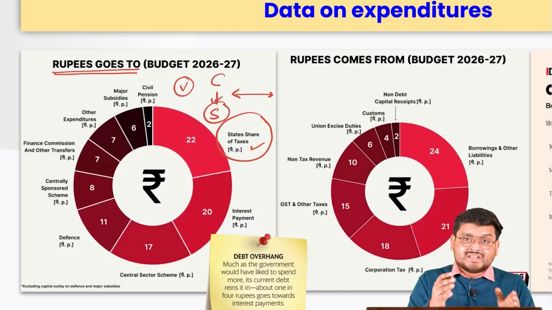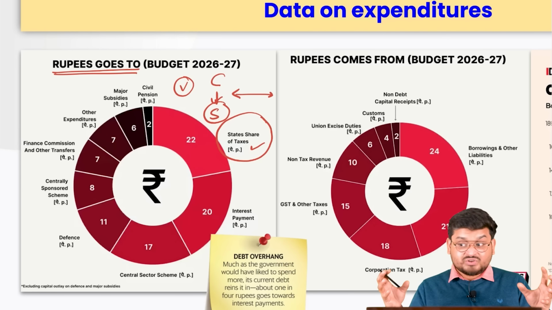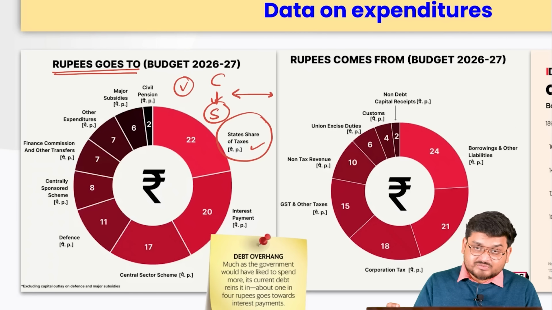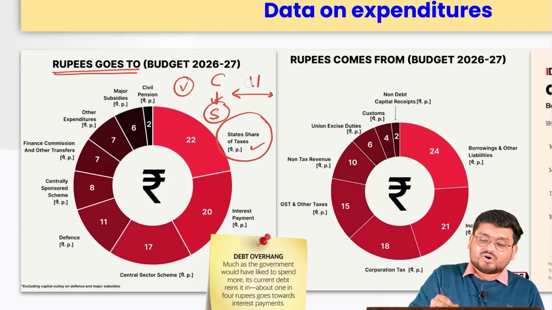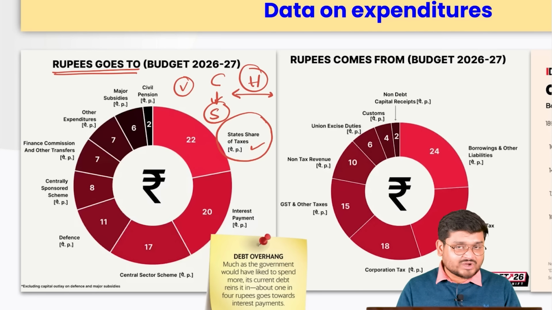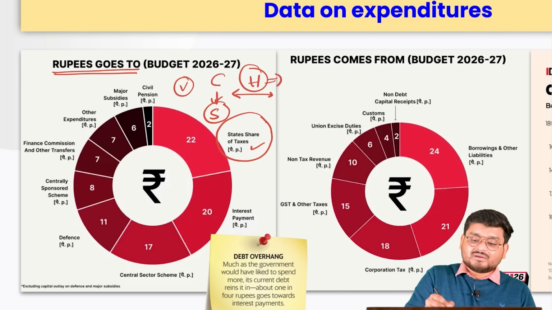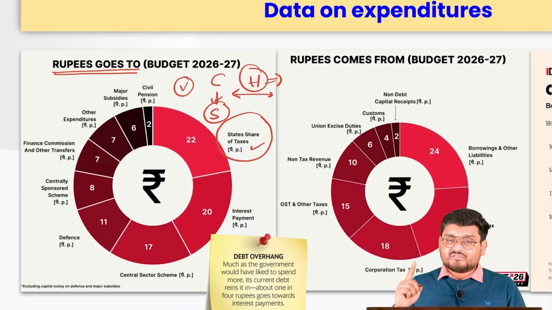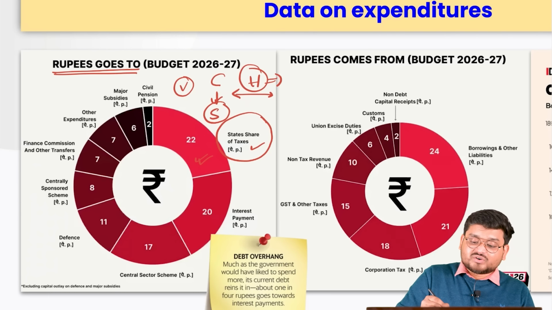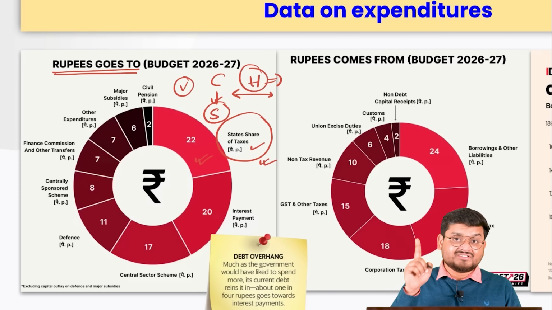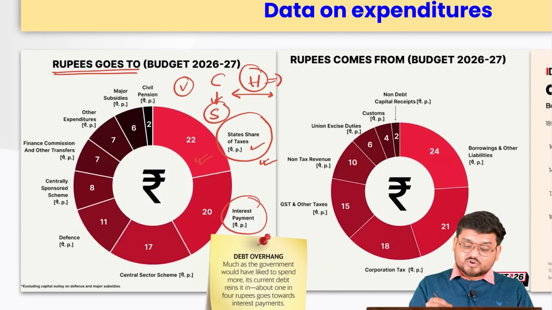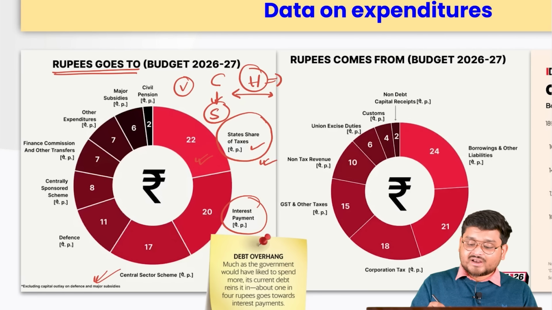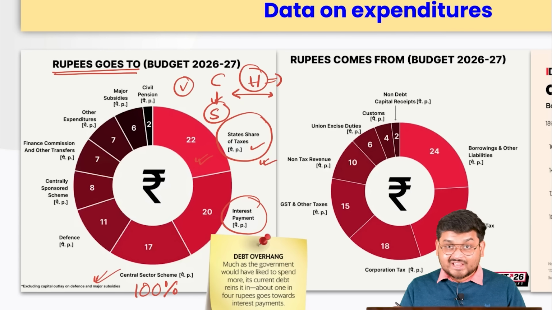Now, when the money is actually going to the state governments, which states receive how much money, less or greater, that would be determined by the horizontal devolution. We are going to come into this kind of concept in the second article. Now, firstly, you should know that the state share of taxes is actually the highest expenditure that we incur. Next come the interest payments, followed by the central sector schemes, where the central government is spending 100% of the funds in various schemes.